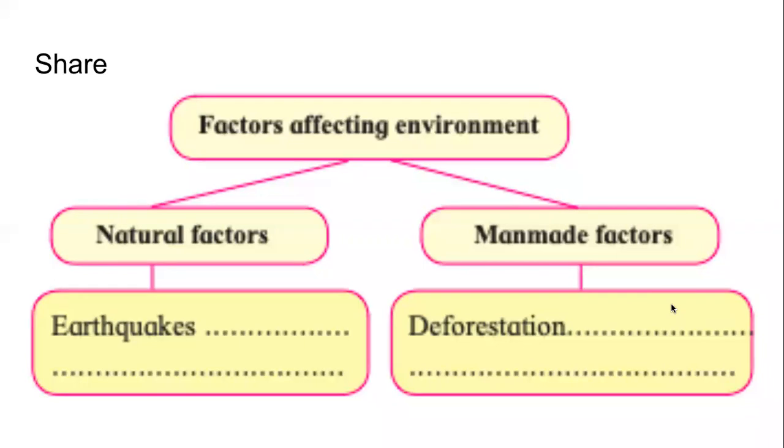Think about it, Chand. Is agriculture really all good? If our population keeps on increasing, we keep on using more and more land for agriculture. Is it always good? Where do we get more land from? We will have to cut more forests. Right? So agriculture is also a man-made factor. Please don't forget this.